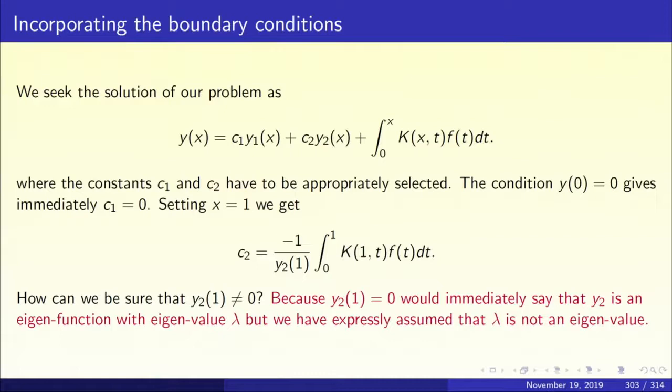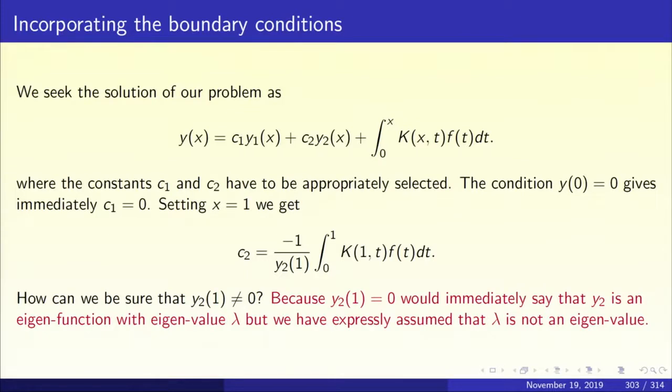Now, you put x equal to 1, again the left hand side is 0. So, you get 0 equal to c2 into y2(1) plus the integral term, which is integral 0 to 1 k(1,t) f(t) dt. So, that gives you c2 equal to minus 1 upon y2(1) times integral 0 to 1 k(1,t) f(t) dt. So, we have got c2 as an integral. Now, I have divided by y2(1).